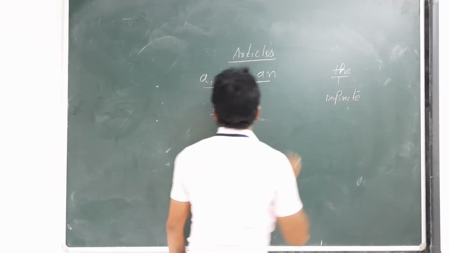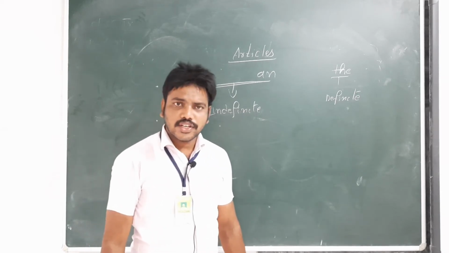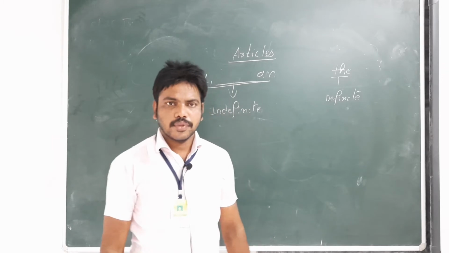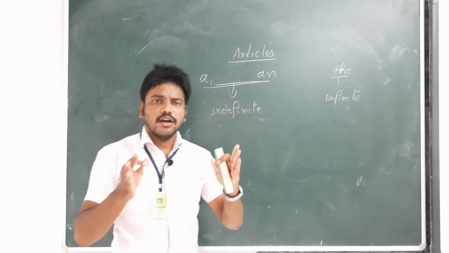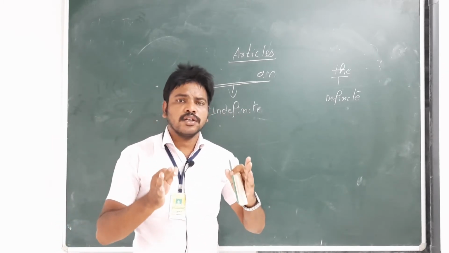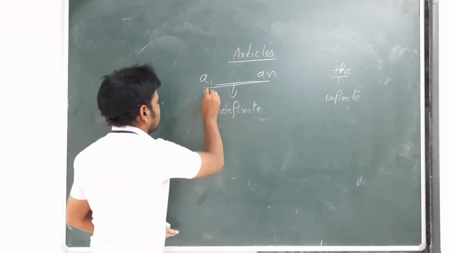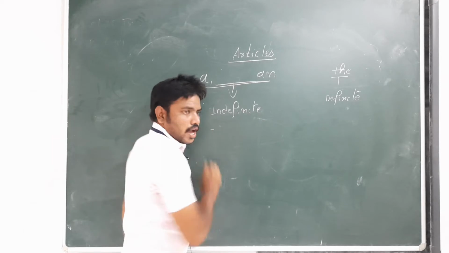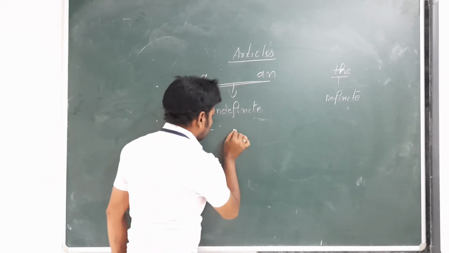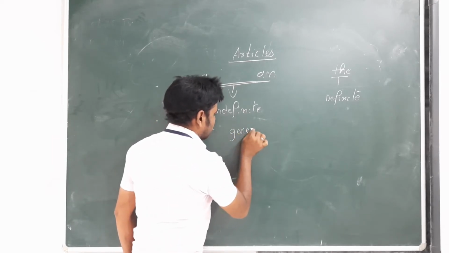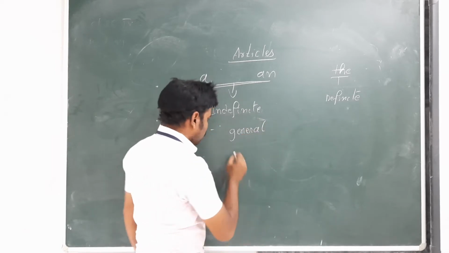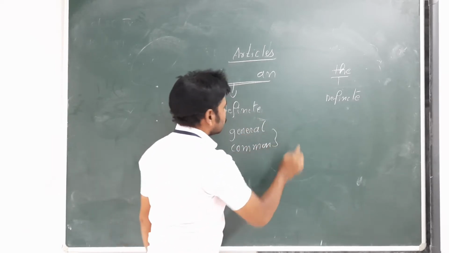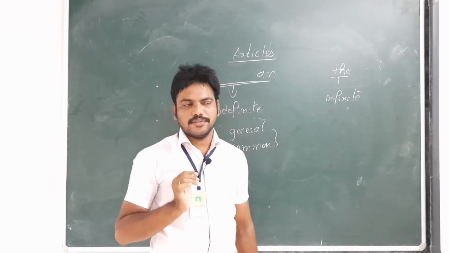Why are a and an called indefinite articles, and why is the called the definite article? When we speak in general, in a common sense, we use a and an.